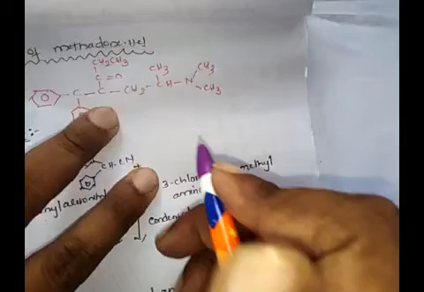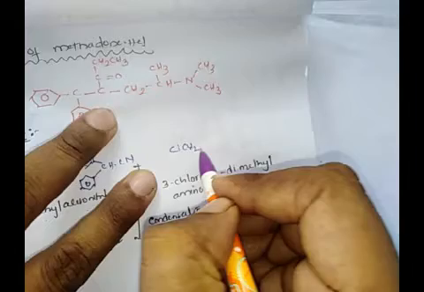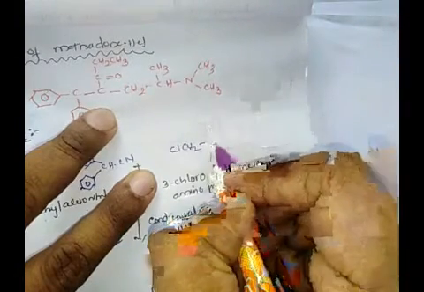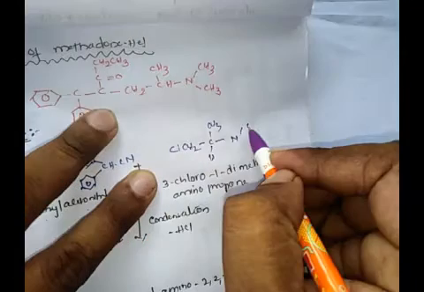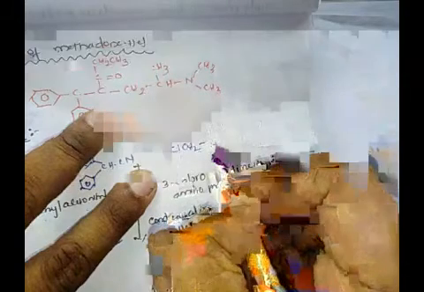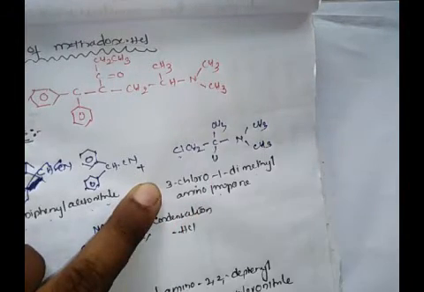It should be alkylated with 3-chloro-1-dimethyl aminopropane. The structure of 3-chloro-1-dimethyl aminopropane is like this: Cl, CH2, CH2, CH2, nitrogen, CH3, CH3. This is the third position, so 3-chloro-1-dimethyl aminopropane. This is the structure of 3-chloro-1-dimethyl aminopropane.